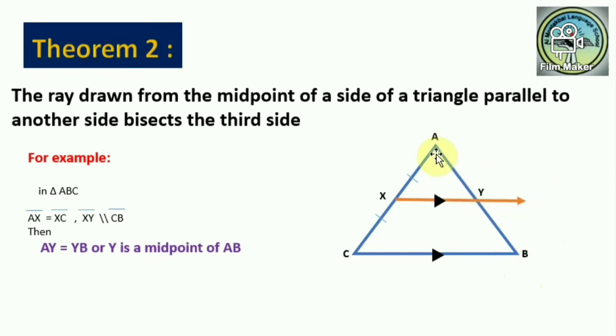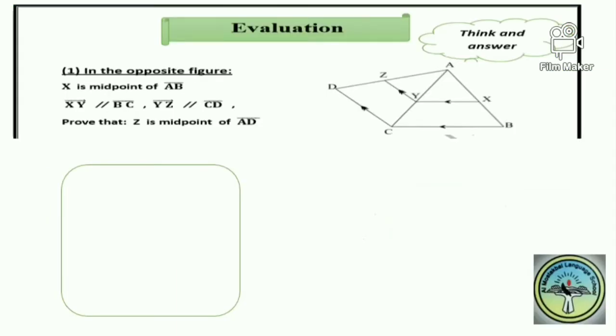It bisects the third one. Do you remember bisect? Yes, it means AY equals YB. Y is a midpoint of AB. Okay, let's have a look at our example here. So please open your booklet on evaluation, Exercise 1.